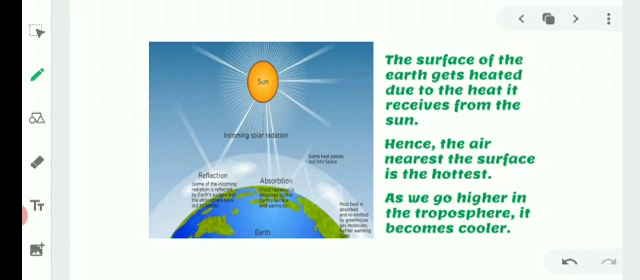As we go higher in the troposphere, it becomes cooler, which means the air near the surface of the earth is warmer than the layer on the upper side of the troposphere.